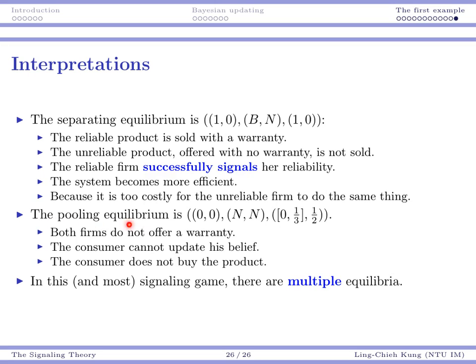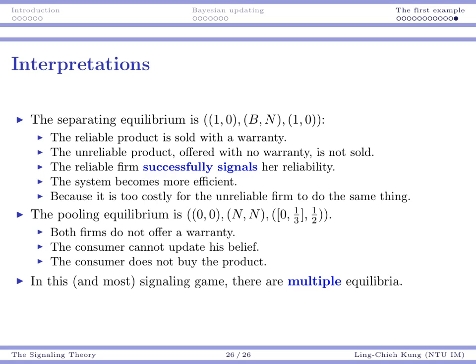Unfortunately, it's still possible to have this pooling equilibrium in which no trade is established at all. So we can see that in this signaling game, due to information asymmetry, it's still possible that no trade can be accomplished, and no one can buy the product. So obviously this is very inefficient, and everybody is unhappy about that.